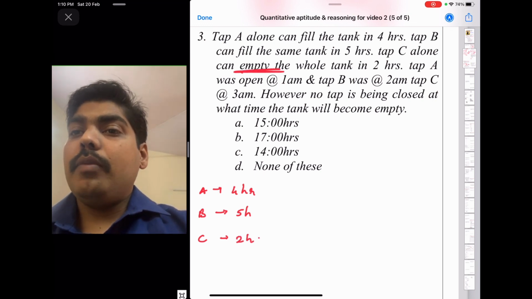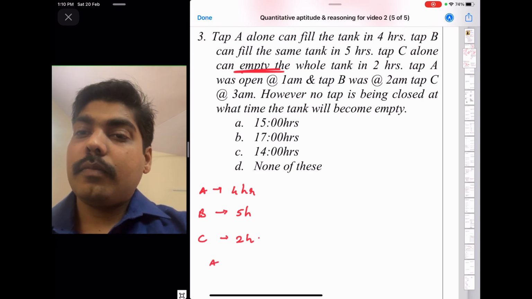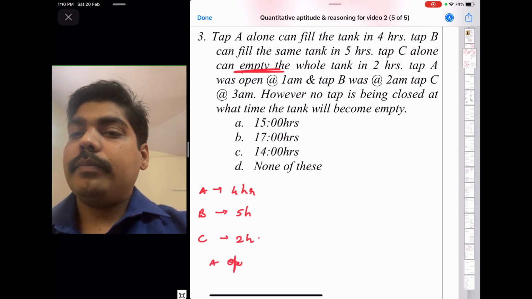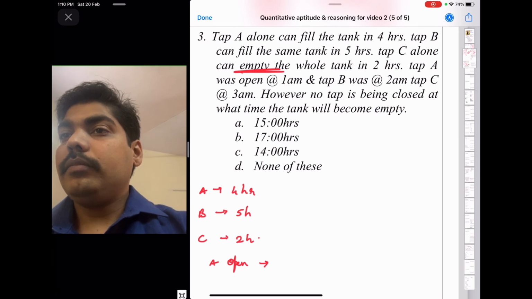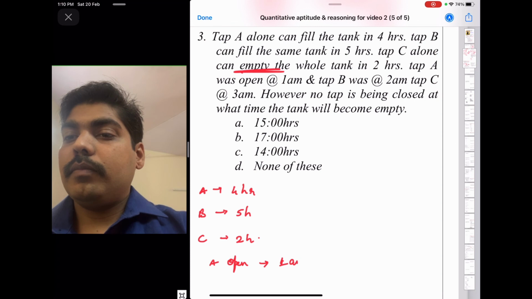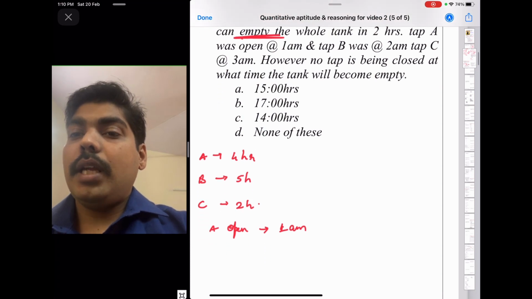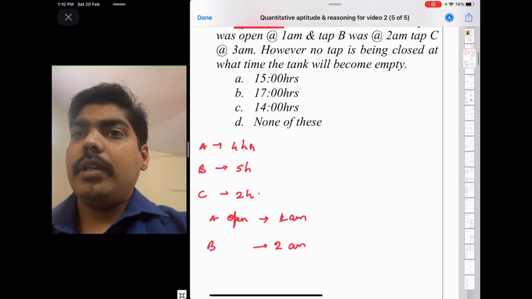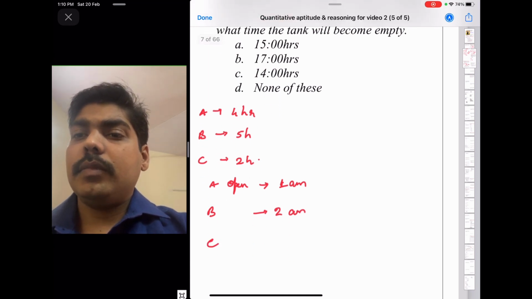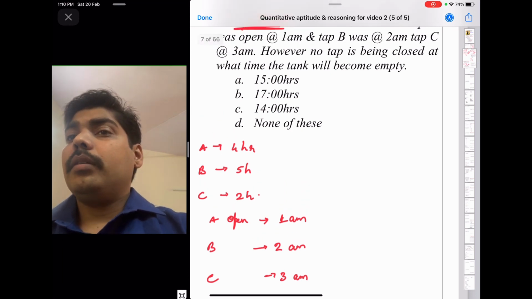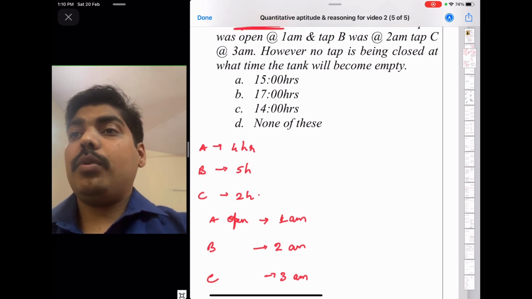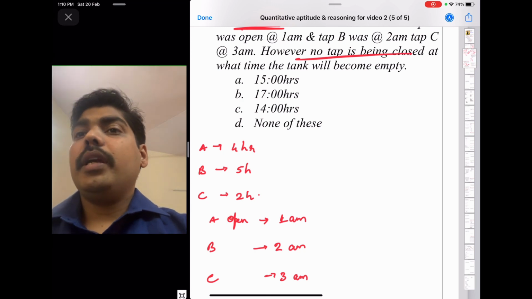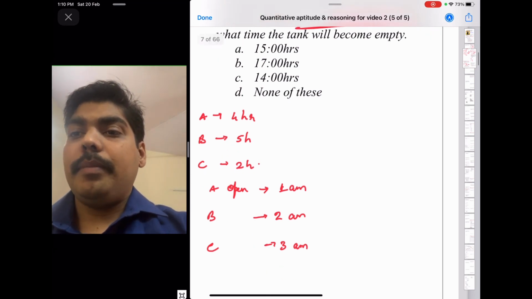Tap A was opened at 1 a.m., tap B was opened at 2 a.m., and C at 3 a.m. However, no tap is being closed. At what time will the tank become empty?